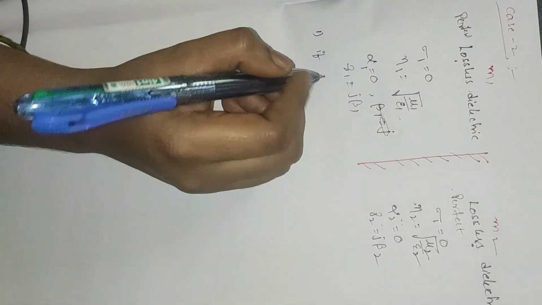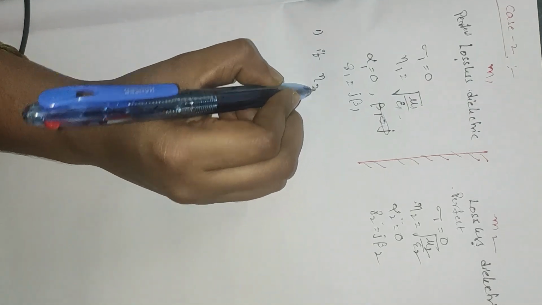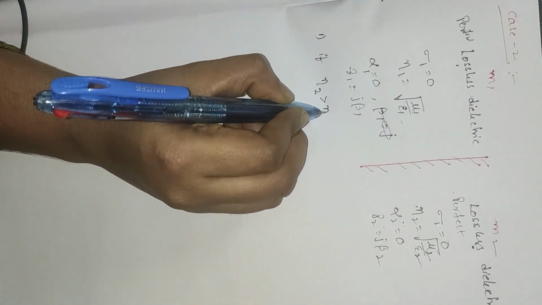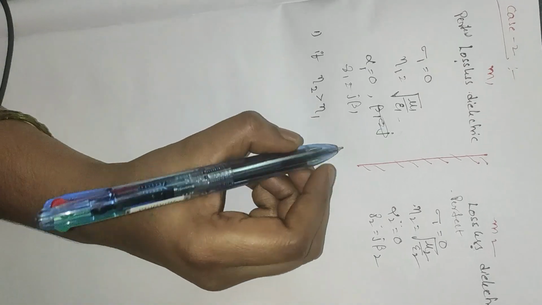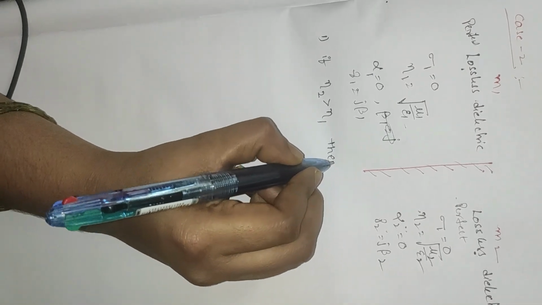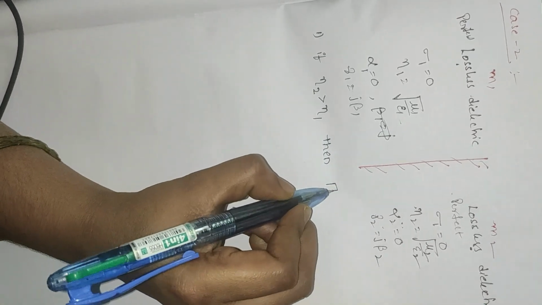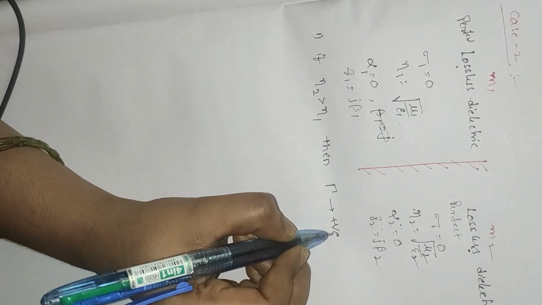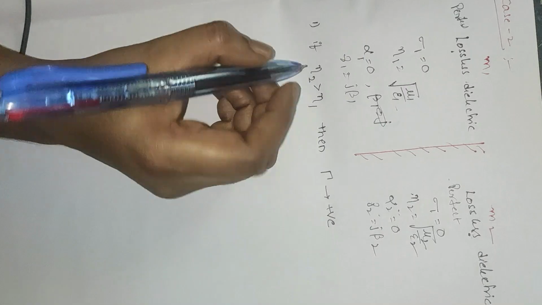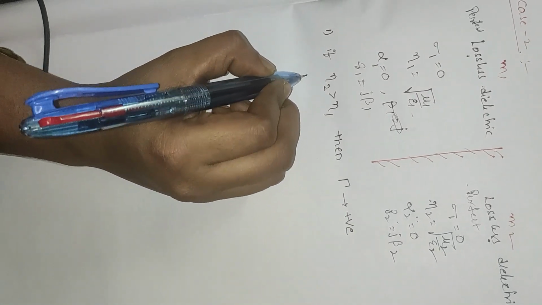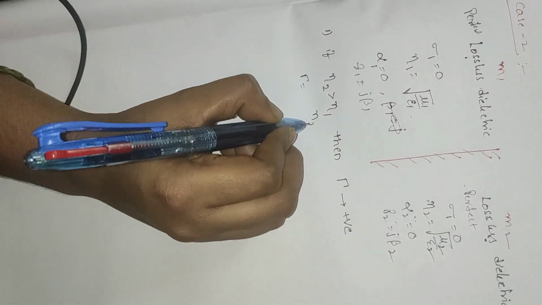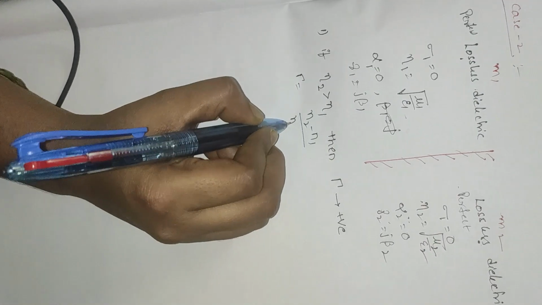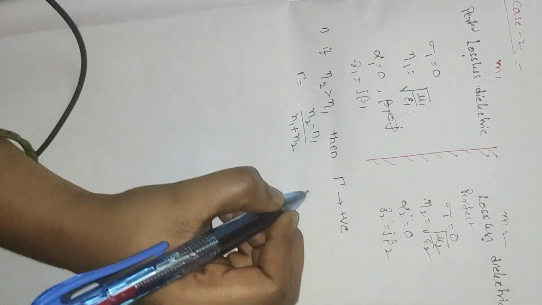Take the first condition: if eta 2 is greater than eta 1, then the reflection coefficient gamma is positive, meaning gamma is equal to (eta 2 minus eta 1) divided by (eta 1 plus eta 2).